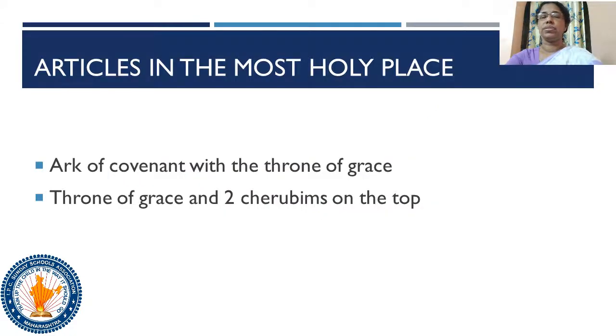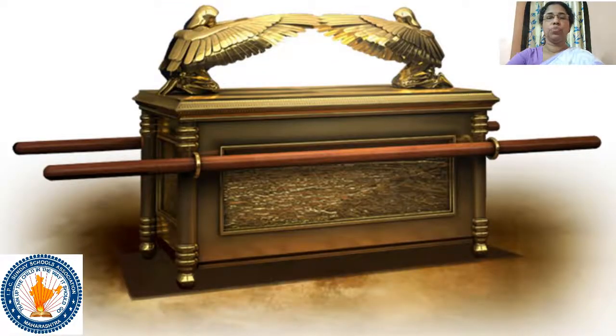Altogether, there are 7 articles. In the scripture, the Holy Spirit gives more importance to one article, that is the Ark of Covenant. And while we meditate on the scripture, we will come to know that it was made by Moses himself. So the main article of the most holy place is the Ark of Covenant with the throne of grace above that.